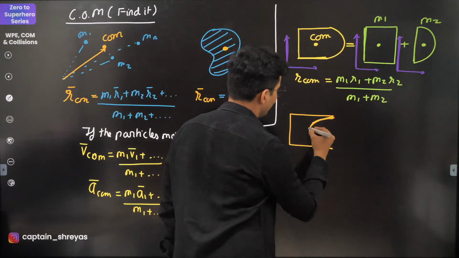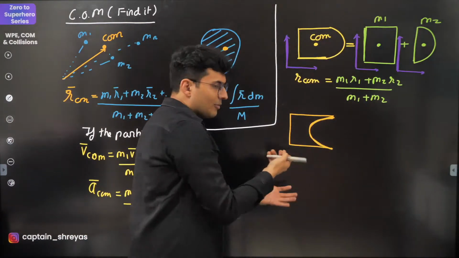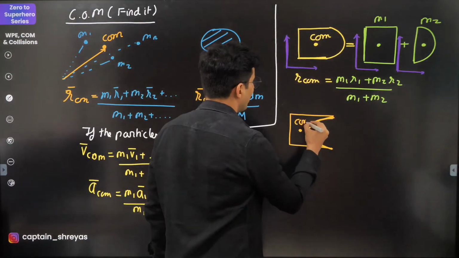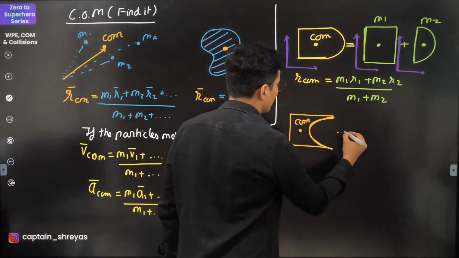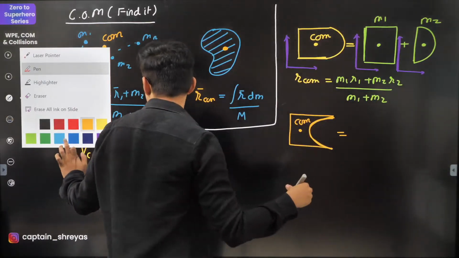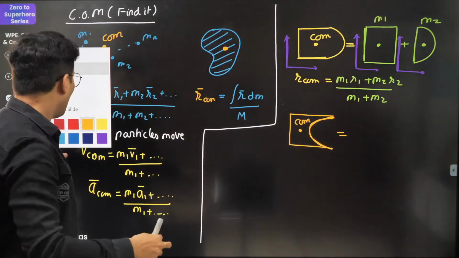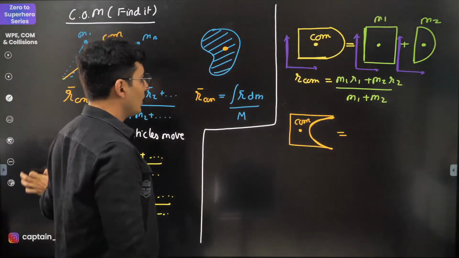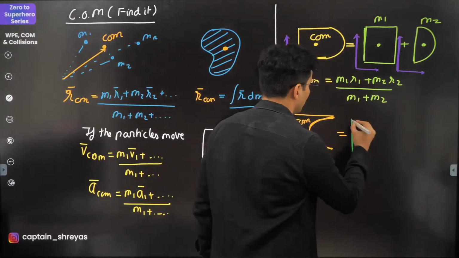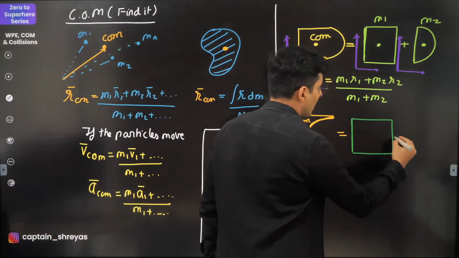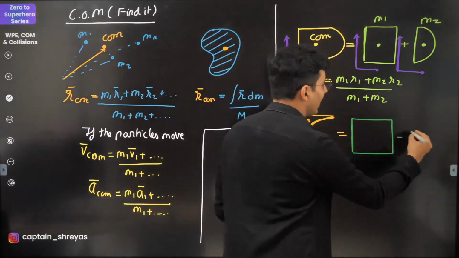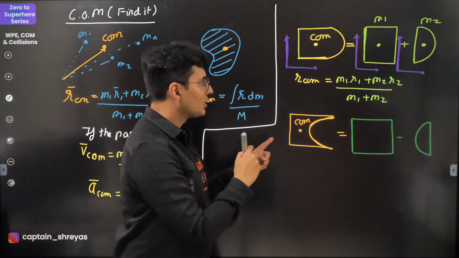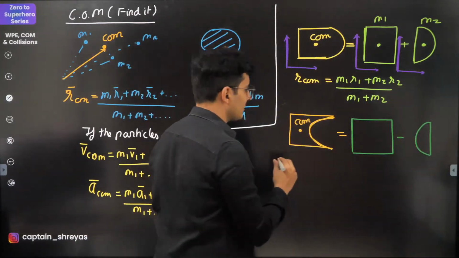Okay, some cavity is there, some hole is there, something is scooped out, something is taken out, and you want to know where is the center of mass of this object. In those situations, you should think which combination will give you this, or what should be taken out from what to give you that remaining diagram. So it will look something like this. You take this object, and from this you take away this part. You will get this. So it's not plus anymore, it is minus.